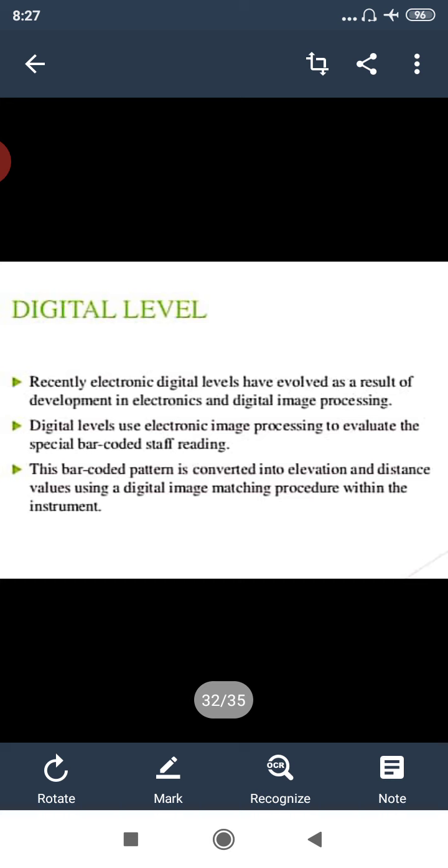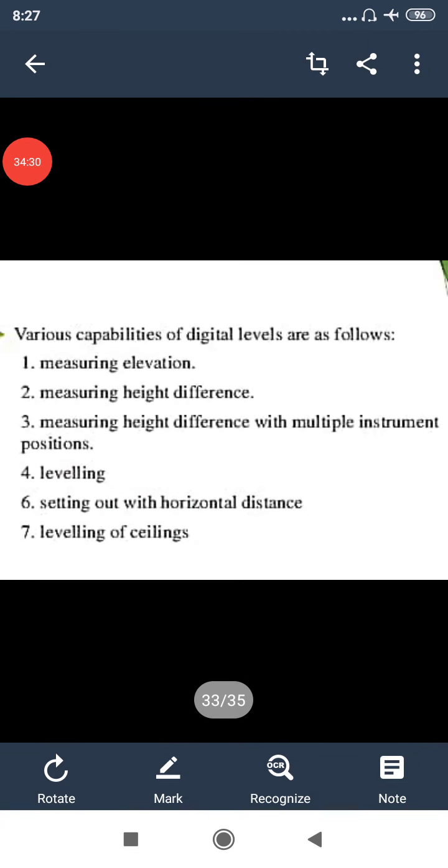This barcoded pattern is converted into elevation and distance values using a digital image matching procedure within the instrument. A few of the capabilities of digital levels: measuring elevation, measuring height, measuring height differences with multiple instrument positions, setting out with a horizontal distance, and leveling of ceilings can be done with digital levels.